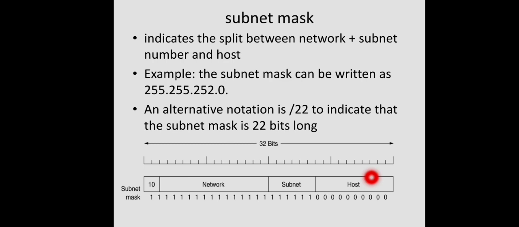So when a router receives a packet, whose destination address will be extracted, then this mask will be applied. It will be boolean ANDed with this subnet mask. What will it get? The corresponding network number plus subnet number, right? And that subnet number can be used as an index to find the interface or to find the subnet to which this packet actually belongs, the department to which this packet actually belongs. Then within that local network or within that department, the host number of the packet can be used to identify the particular machine within that subnetwork.